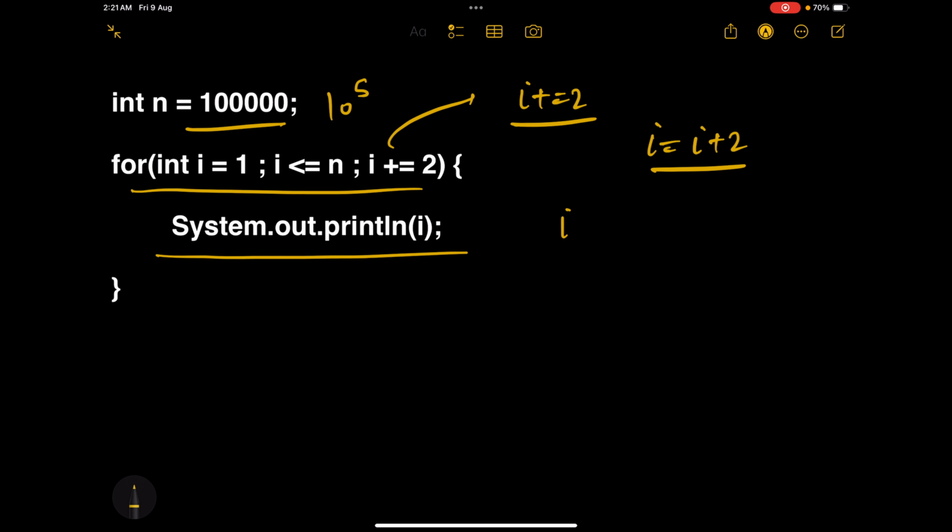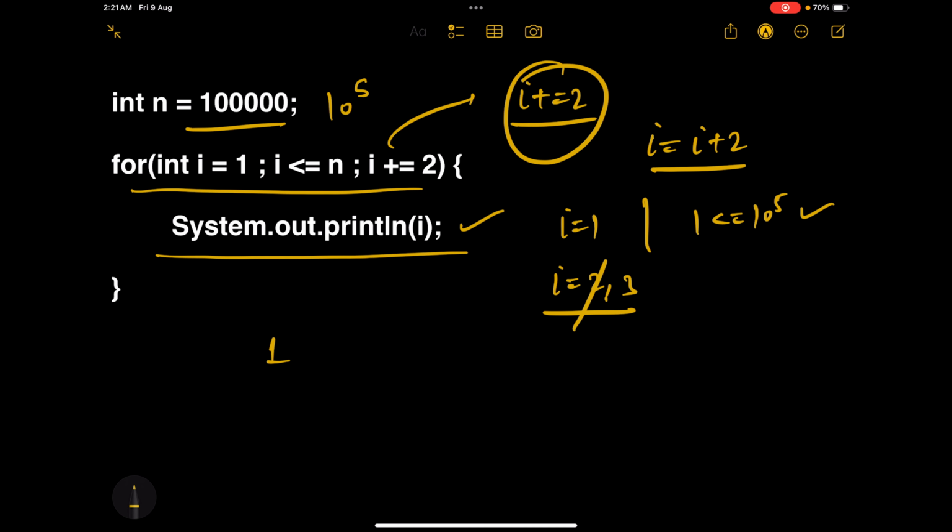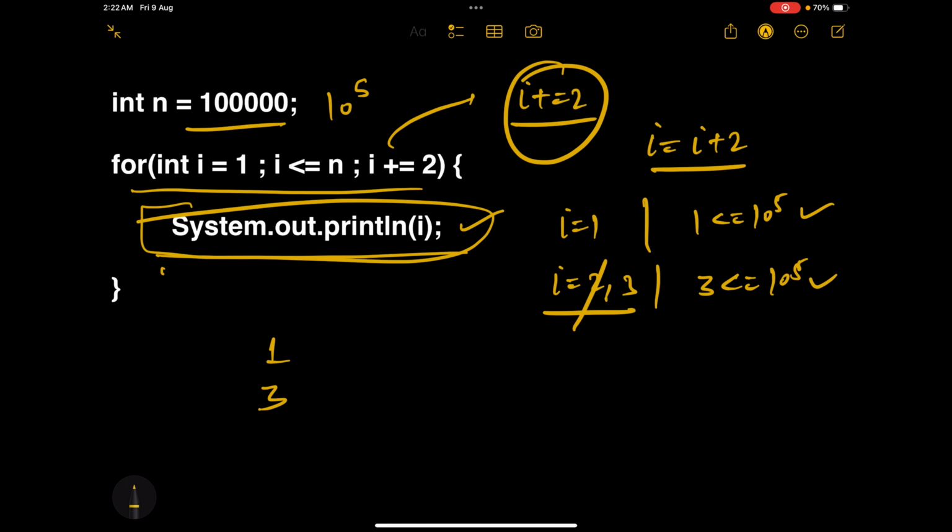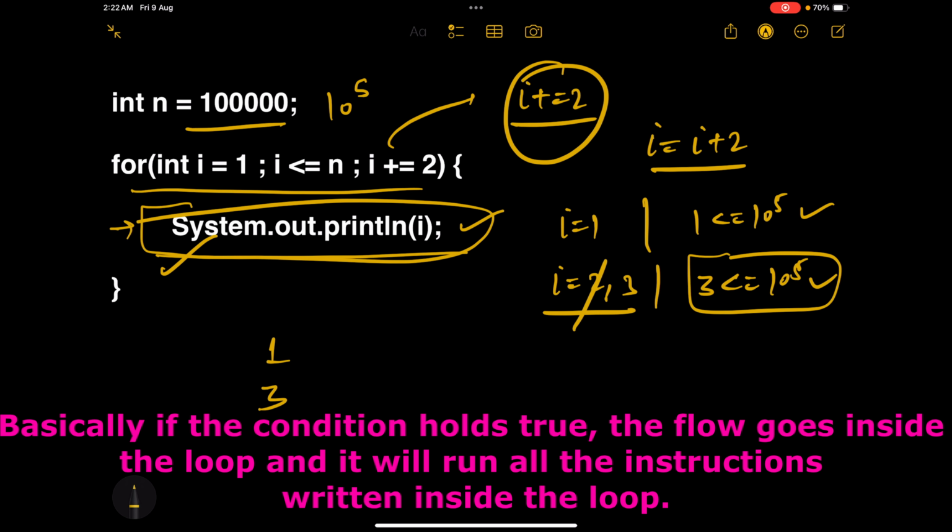So when I equals 1, because we are starting with I as 1, we will check whether 1 is less than or equal to 10 raised to the power 5. This condition is true. So we are simply printing 1. Now this time I will not be 2. This time I will become 3 because we are incrementing I by 2. Is 3 less than or equal to 10 raised to the power 5? Now this condition holds true. We will print 3 using this print statement, which is inside the for loop. Because whenever the condition is true, the flow will go inside the for loop and do all the operations written inside this for loop.